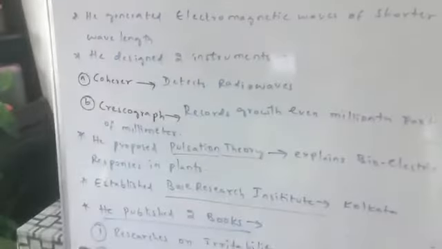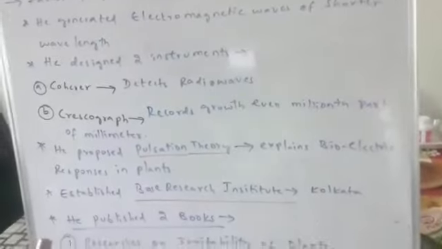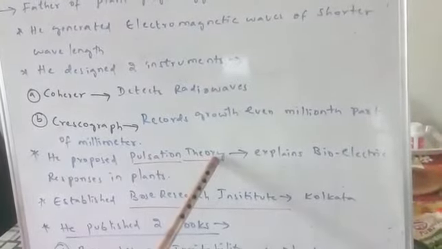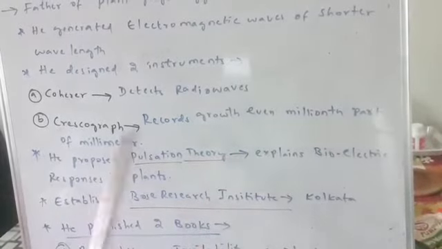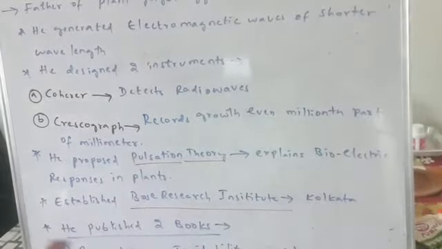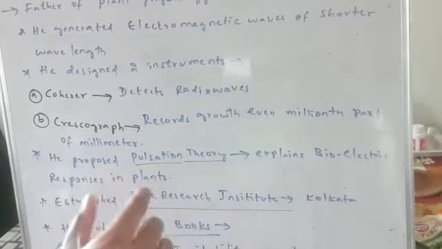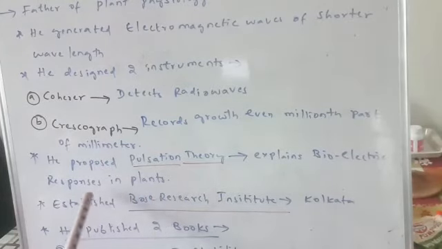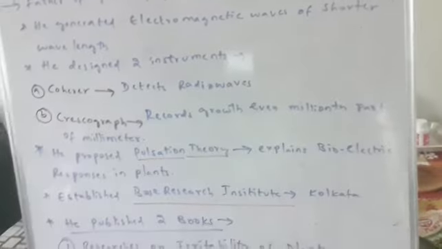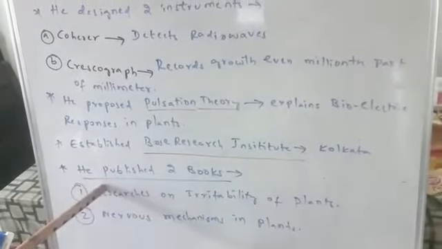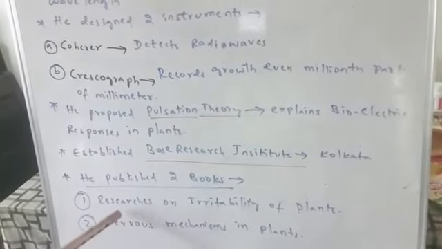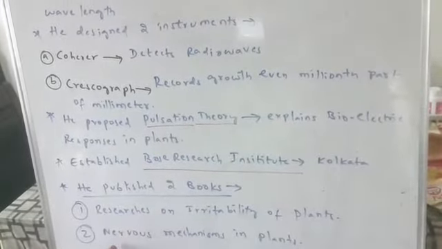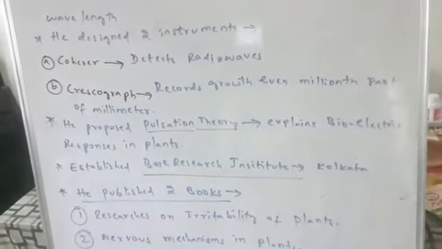And Mr. Bose also proposed the pulsation theory. This theory explains the bioelectric responses in plants. That means how cells will expand, how the cells will contract. All that explanation we get from the pulsation theory. And next, he established a research institute in Kolkata, which is the Bose Research Institute. And he published 2 books. One is Researches on Irritability of Plants, and another book is Nervous Mechanism in Plants.